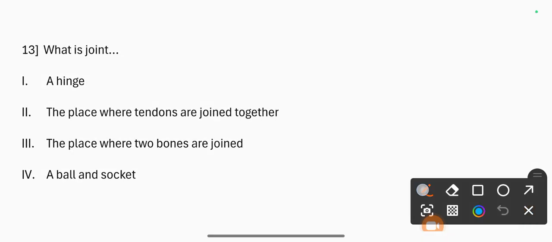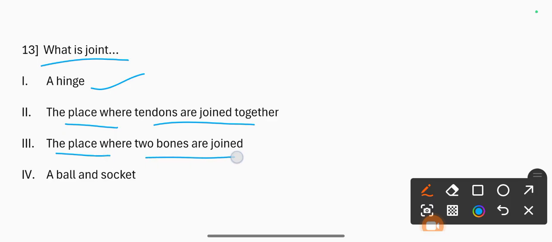So next question, what is a joint? 1, a hinge. Next one, the place where tendons join together, the place where two bones join, a ball and socket. The correct option is the place where two bones join.